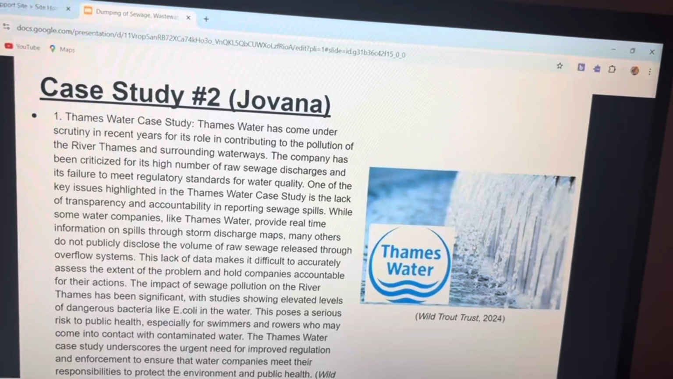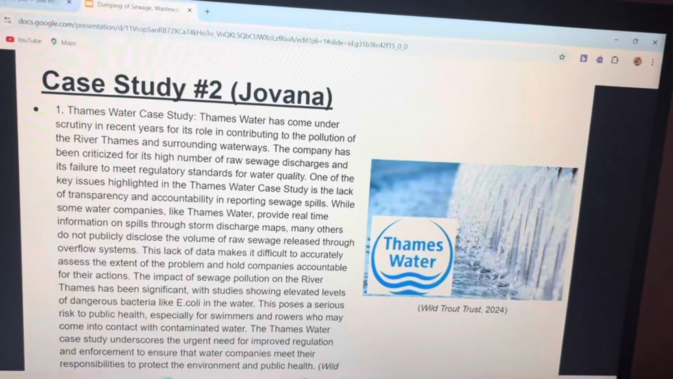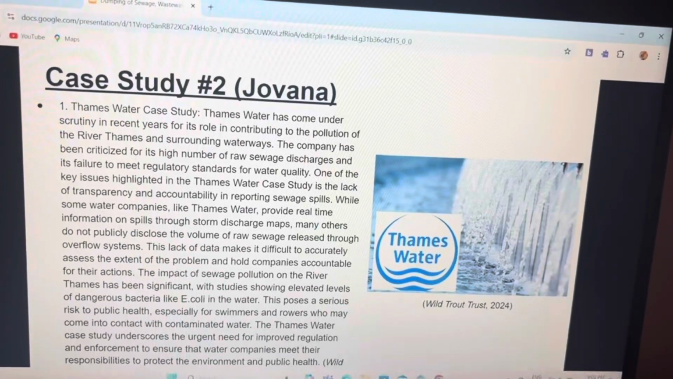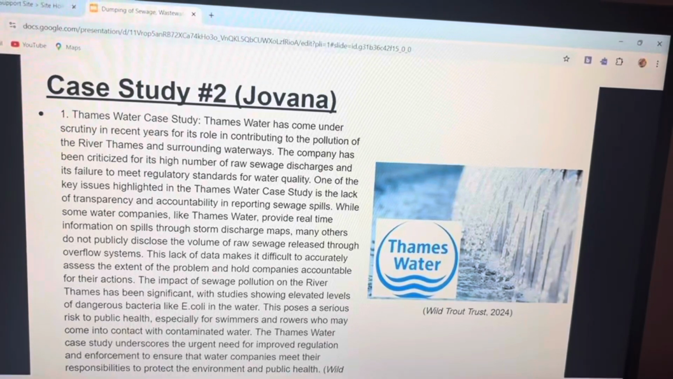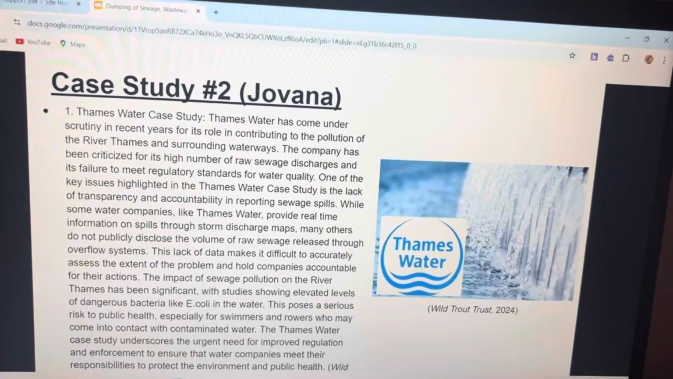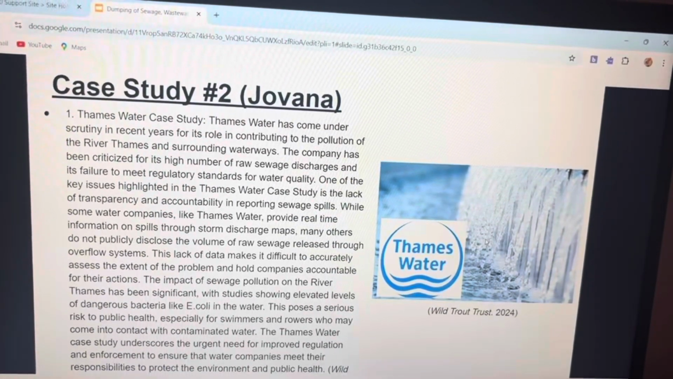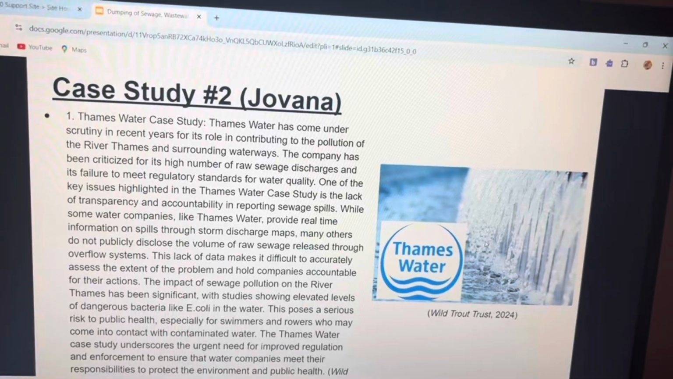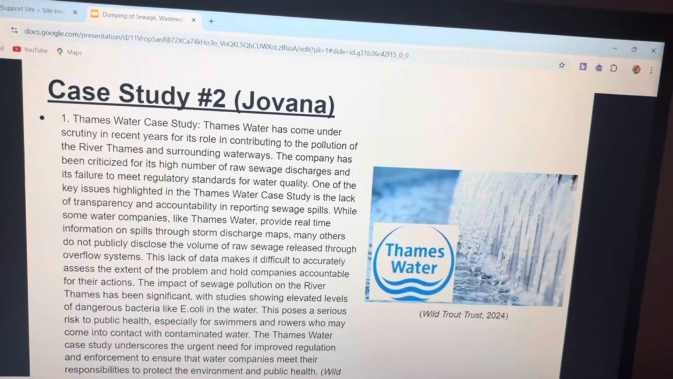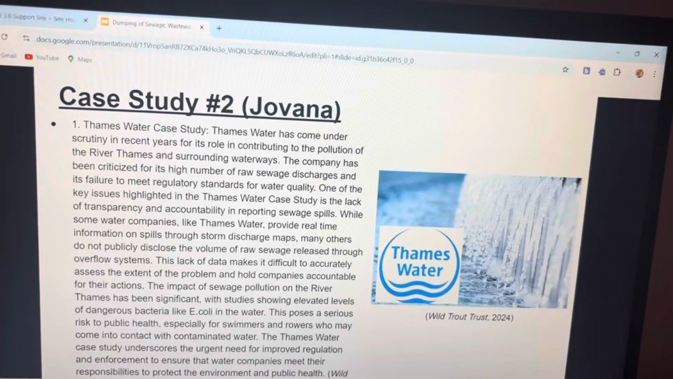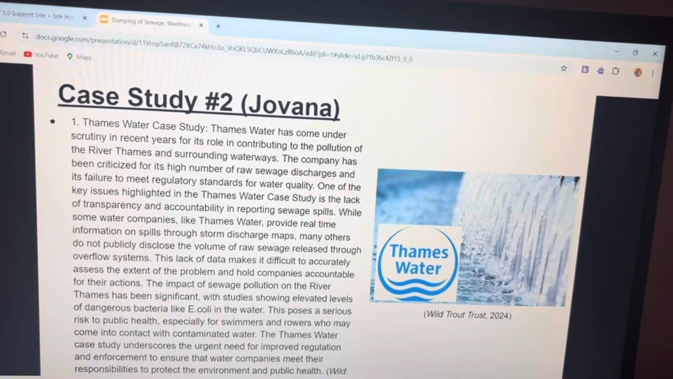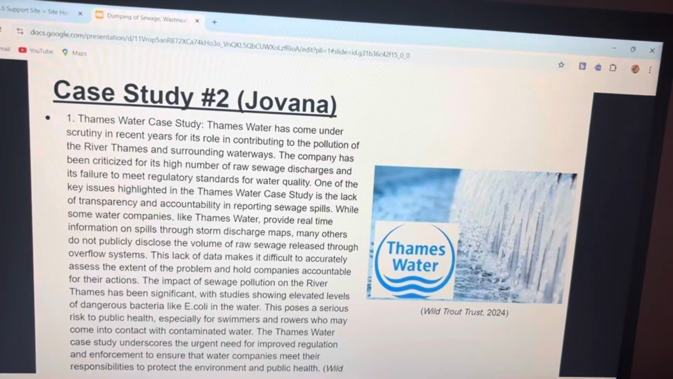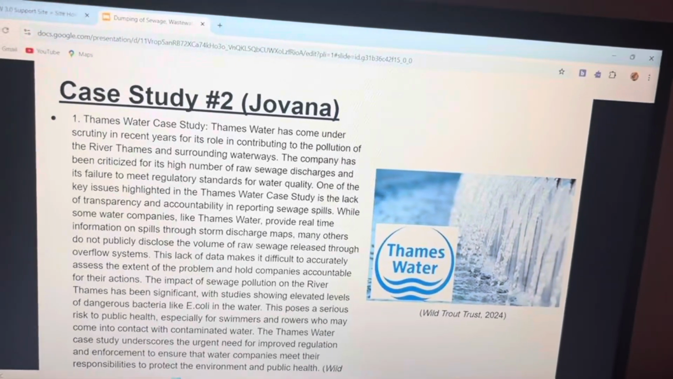The impact of sewage pollution on the River Thames has been significant, with studies showing elevated levels of dangerous bacteria like E. coli in the water. This poses a serious risk to public health, especially for swimmers and rowers who may come into contact with contaminated water. The Thames Water case study underscores the urgent need for improved regulation and enforcement to ensure that water companies meet their responsibilities to protect the environment and public health.